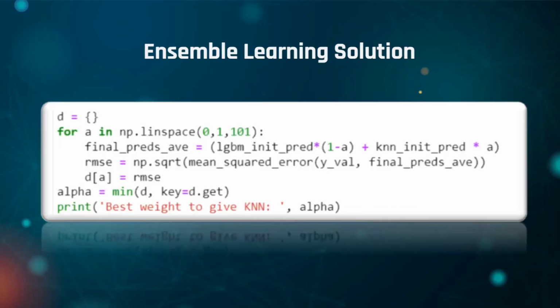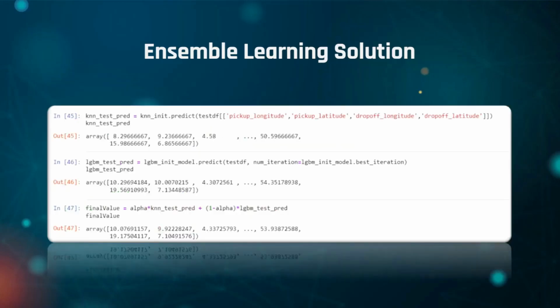For our ensemble learning solution, an alpha value is iterated from 0 to 1 a total of 100 times. The alpha value represents the weight of the predicted fare amount from each model. In every loop, the predicted fares from each model will be aggregated with a different alpha value. The combined fare is then compared with the validation set fare amount. The best alpha value is the one that produced the least RMSE. With that, the best alpha value is 0.13. We take 0.13 of the fare predicted by KNN and 0.87 of the fare predicted by the LGBM model. The result of the combined fare will be submitted to the Kaggle leaderboard.